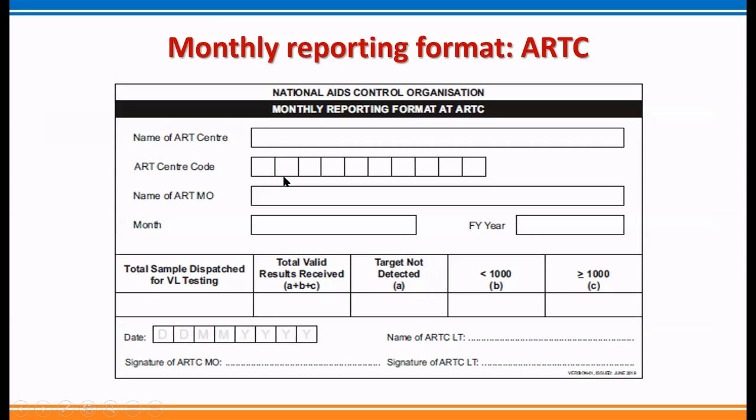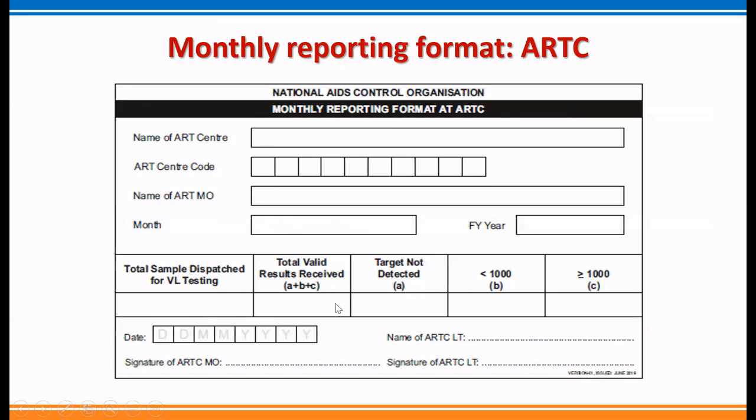Then this is the monthly reporting format which is to be maintained at the ART center and sent to respective SACS and NACO, like name of the ART center, code, name of the ART medical officer. This report consists of which month, that month has to be mentioned here, and financial year.